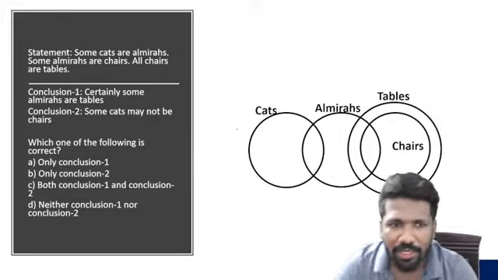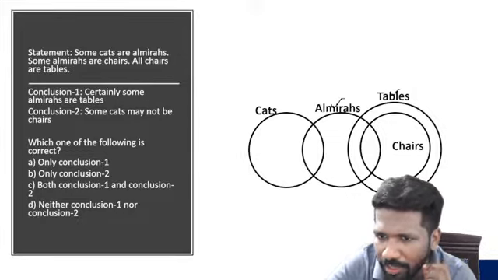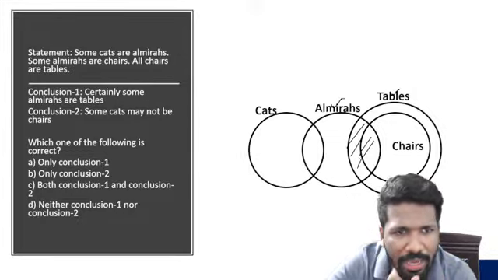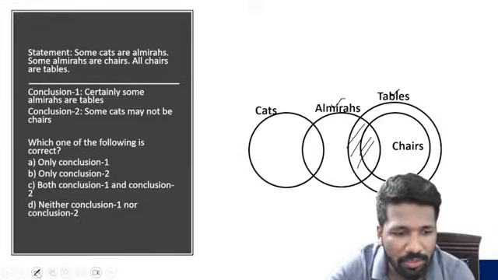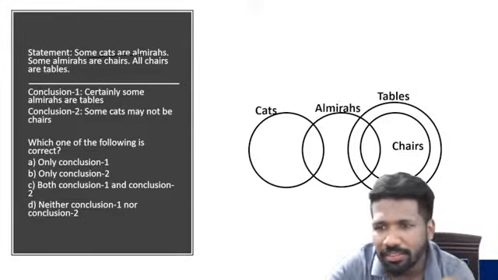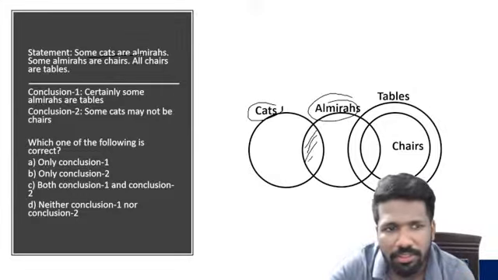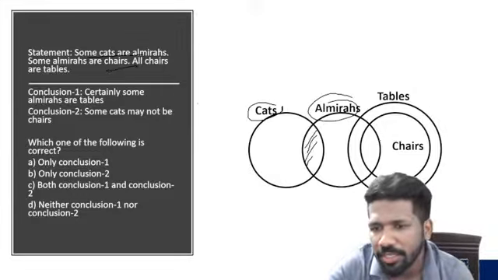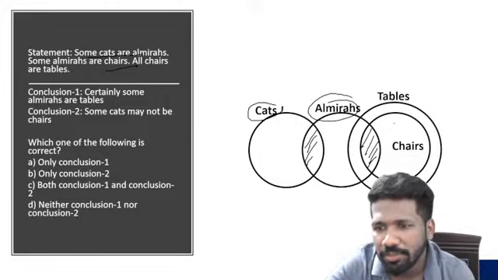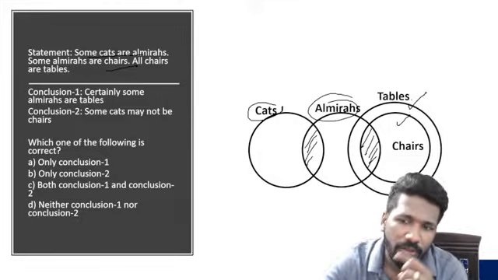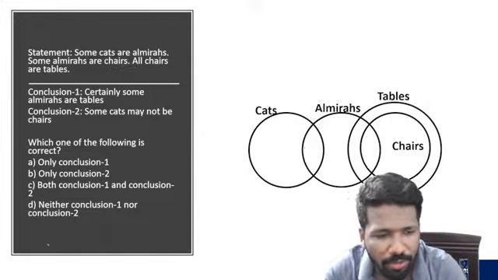Okay, anyway, certainly some almiras are tables. Almira and table have an intersection. Some cats are almiras. Almiras and cats have an intersection. Some almiras are chairs. Almiras and chairs have an intersection. All chairs are tables. Chair should be inside the table set. So this is a basic minimal overlapping diagram you can draw.